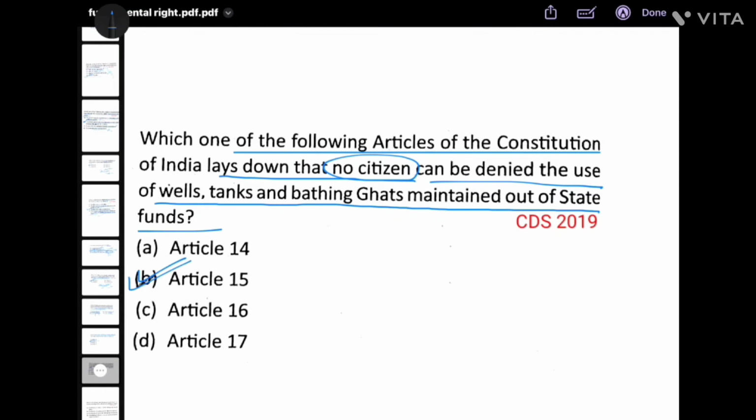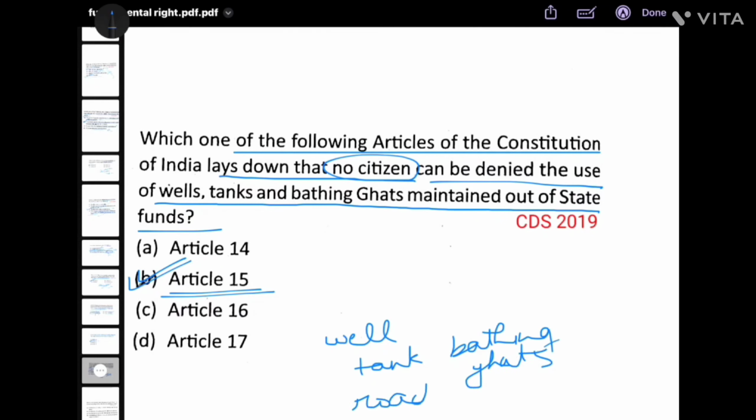Article 15. Article 15 of the Indian Constitution provides that the state shall not discriminate on the grounds of religion, race, caste, etc. In addition, it also says that with regard to access to shops, public restaurants, hotels, etc., and the use of wells, tanks, bathing ghats, roads and public resorts maintained wholly or partly by the state for the use of the general public. ये सीधा सीधा लिखा हुआ है कॉन्स्टिट्यूशन में. ये जो वेल टैंक्स एंड बाथिंग घाट्स मेंटेन्ड आउट ऑफ स्टेट फंड है, ये सीधा सीधा आपका स्टेटमेंट कॉन्स्टिट्यूशन से उठाया गया है. नेक्स्ट क्वेश्चन.